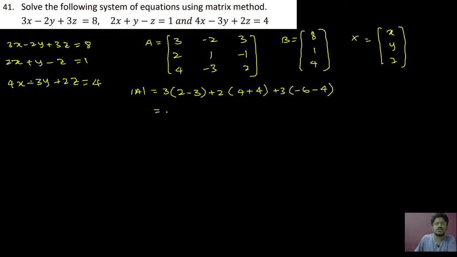Okay. So here 3 into minus 1, minus 3. 2 into 8, 16. And minus 10 into 3, minus 30. So you are going to get minus 33 plus 16. So I think this is minus 17. Okay. So you are going to get minus 17.